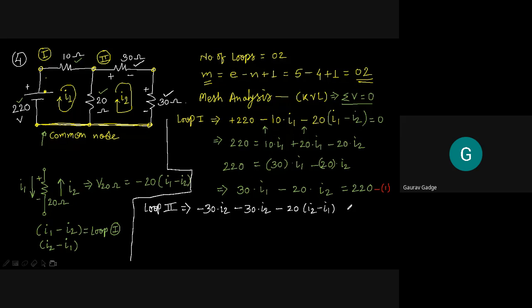Is there any other element left in this? No, so it is equal to 0. Now it is equal to 0, right? So again rearrange the terms. While rearranging the terms you have to keep in mind that here there is a minus sign, here a minus sign, here a minus sign. Here is I2, here is I2, and in the bracket there is also I2. So what can I write now? Please check very carefully.